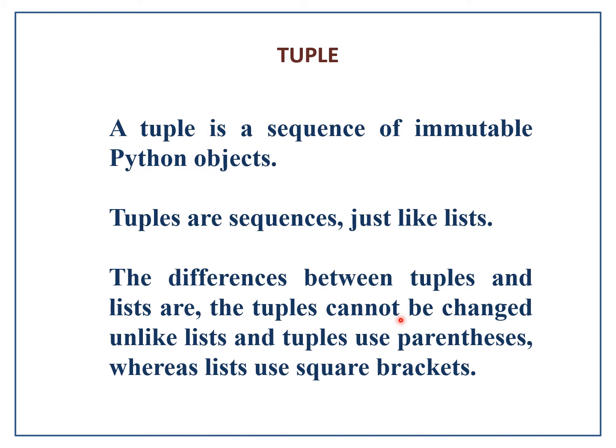And the next thing we see is that tuples use parentheses, whereas lists use square brackets. So here we can see that tuples are in between parentheses and lists are in between square brackets. Both are using commas in between their elements.